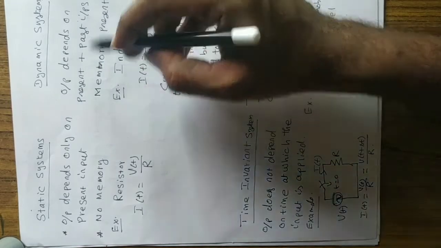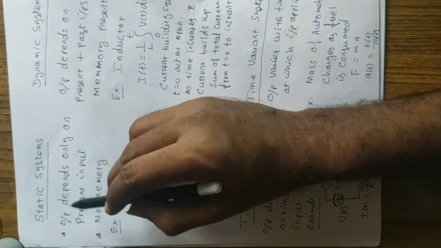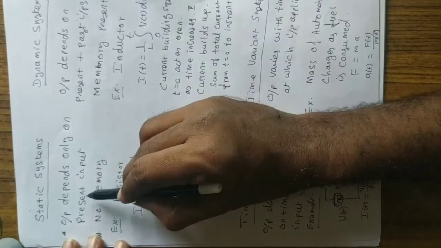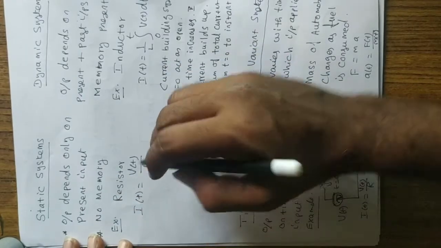There is memory present. Now try to understand what is a static system. Output depends on only present input, no memory.